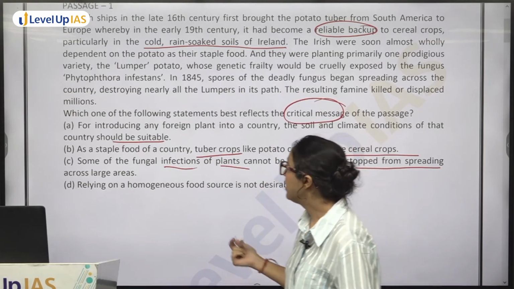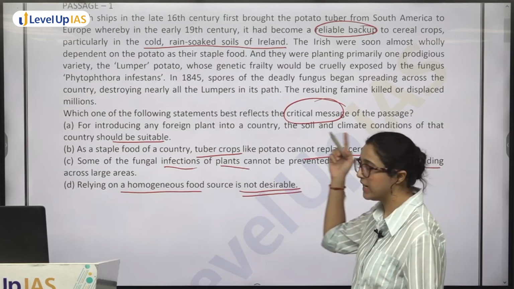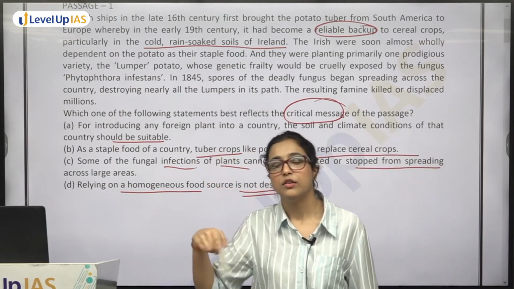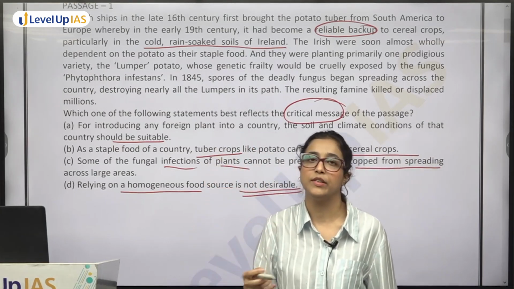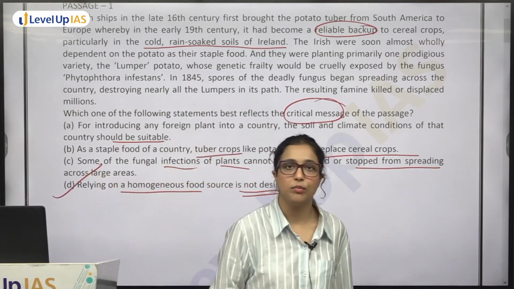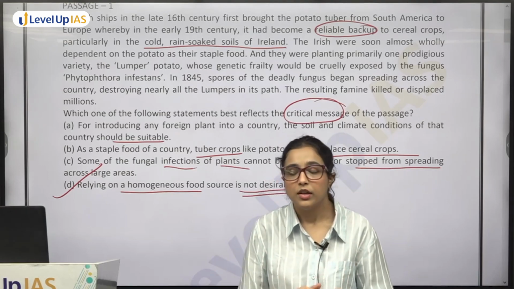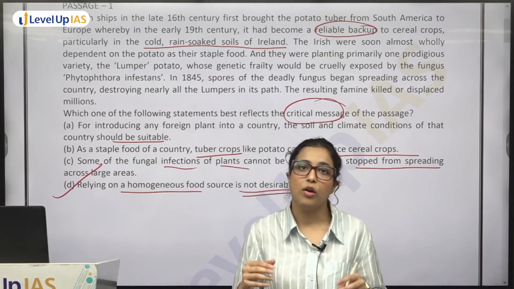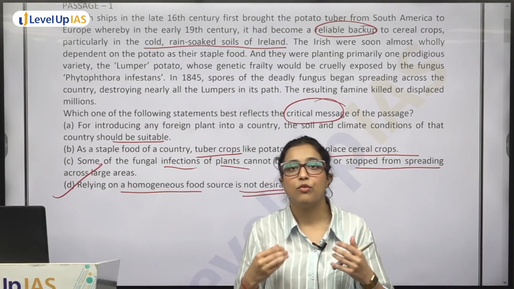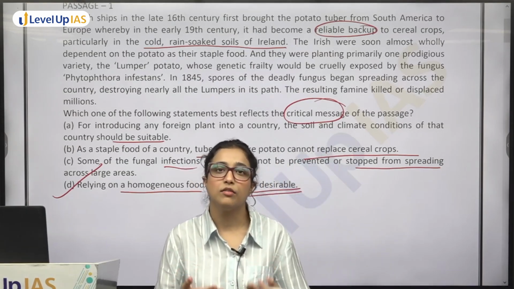Message क्या है? Relying on a homogeneous food source is not desirable. एक पे rely करोगे तो famine like conditions हो सकती है if that crop fails. So option D, this will be your answer. So simply you have to understand point of view of author, and you have to understand कि वो reading comprehension क्यों मिला है, what is the main purpose of that reading comprehension. वो क्या convey करना चाहता है.